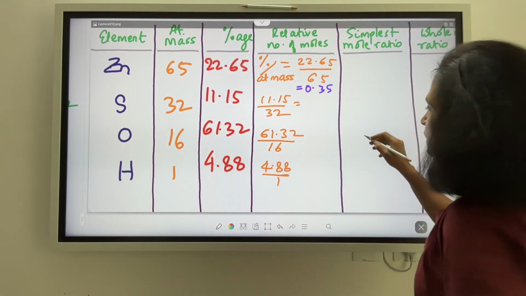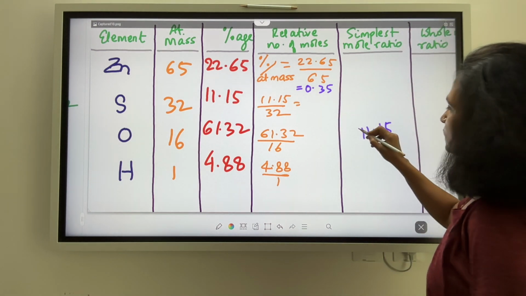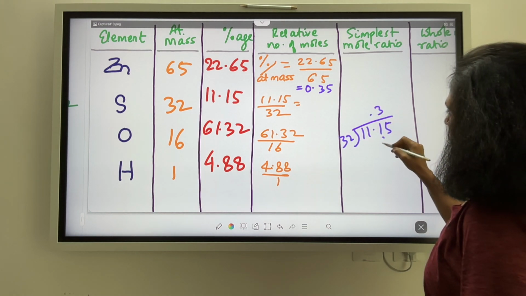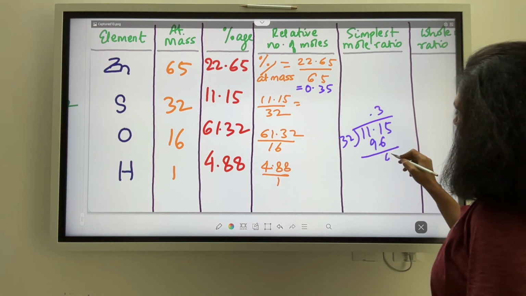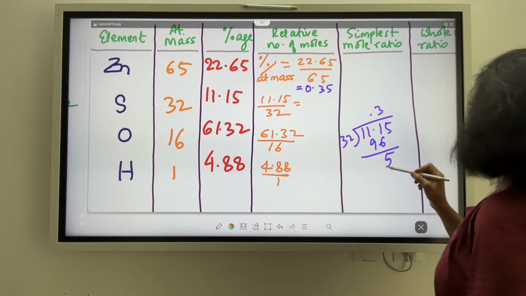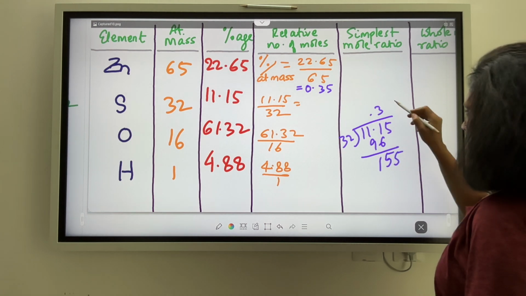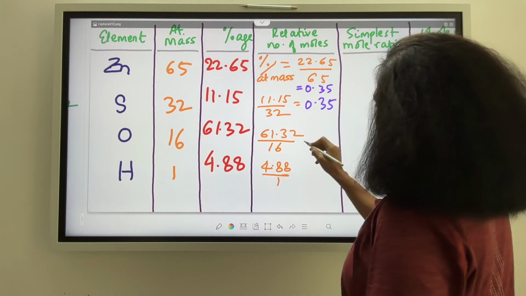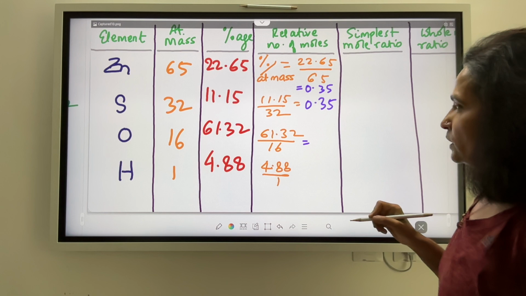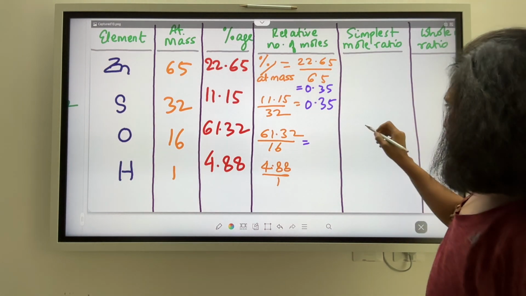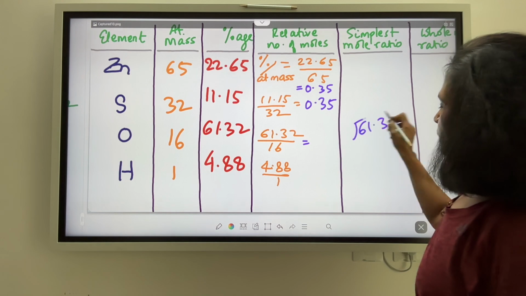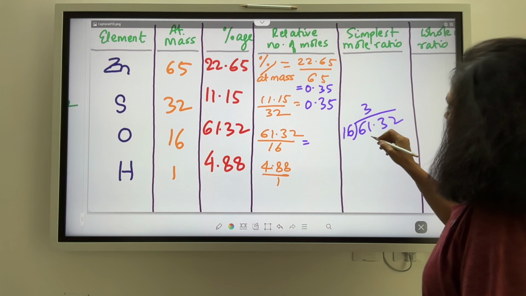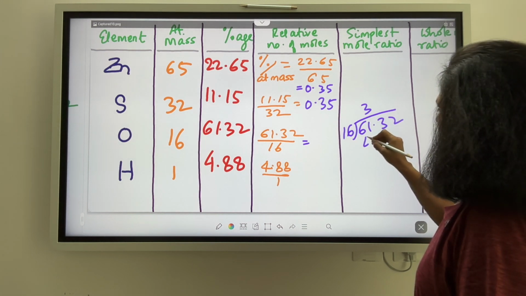This should be 11.15 divided by 32. So I should get how much? 96, 5, and I have a 15. So this should also be around 0.35. Okay, the calculation here, 61.32 divided by 16. 16, 48, 16.